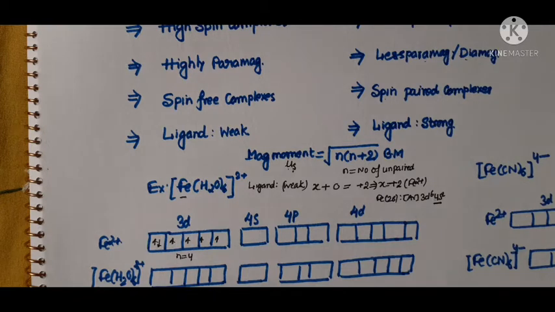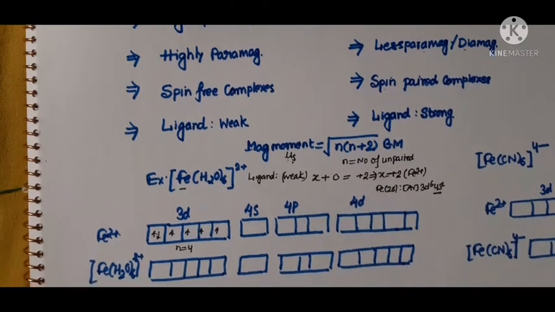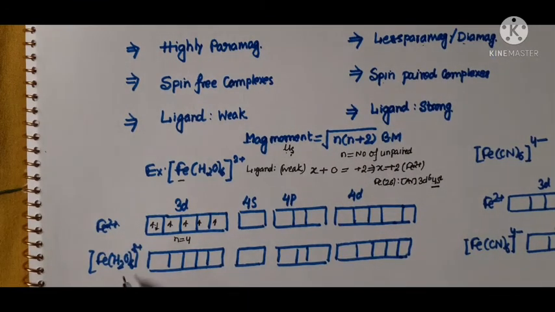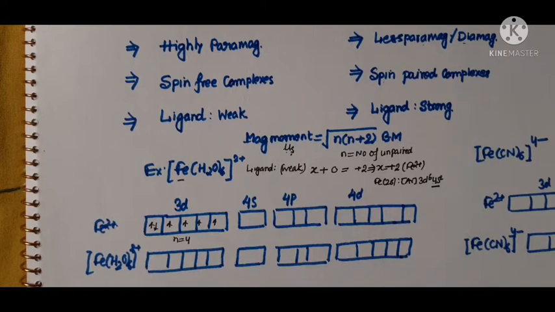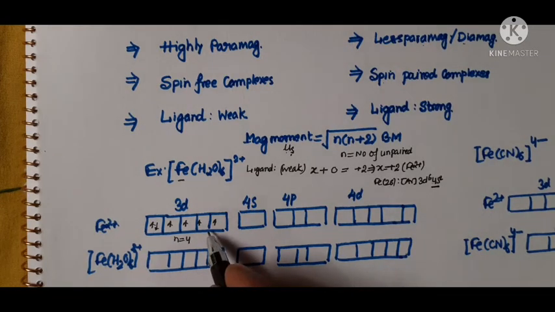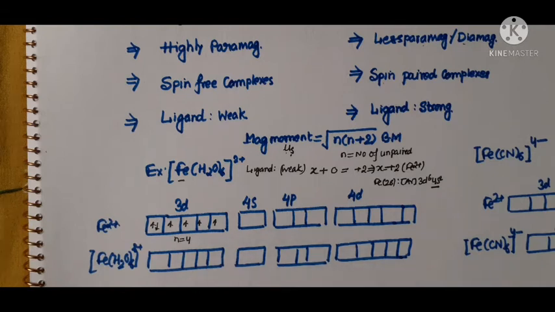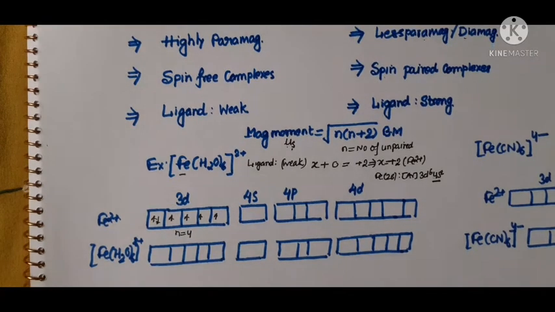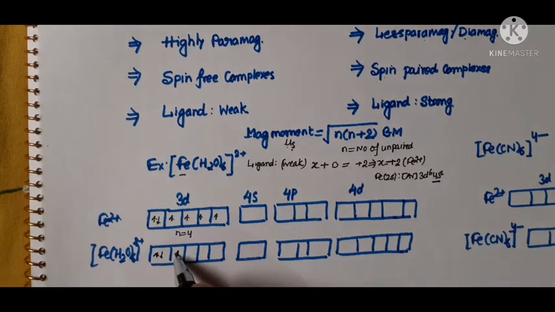Now what happens when iron interacts with the water ligand? Since water is a weak ligand, it cannot pair up the unpaired electrons in the 3d orbital. And the number of water molecules is 6, which means 6 vacant atomic orbitals are required to accept their pairs of electrons. So we write the electronic configuration of 3d in the same way as in the free state.